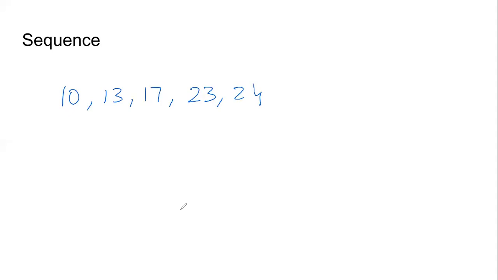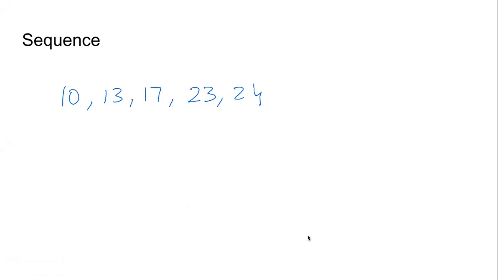I have written some random numbers on the screen. But do you see any pattern? Do you see any pattern in this randomness? That is the question. The numbers are 10, 13, 17, 23, 24.